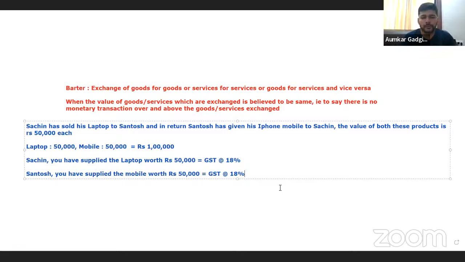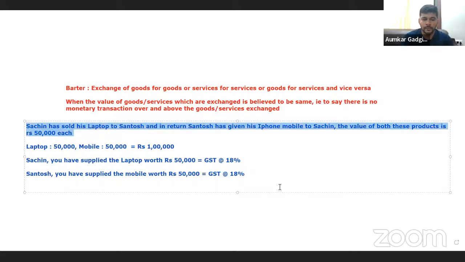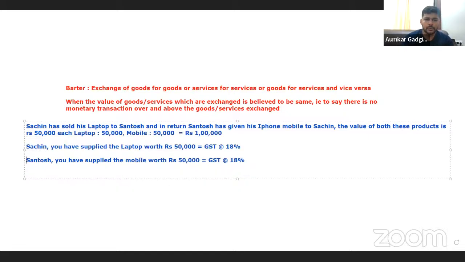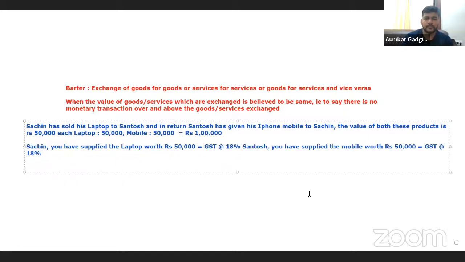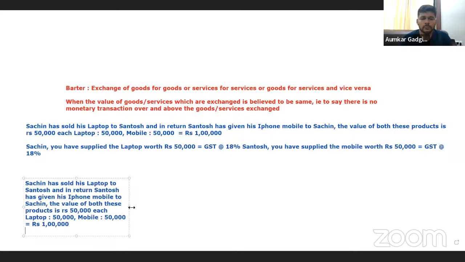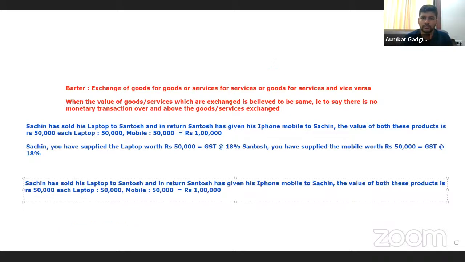All right. Now, carrying this example forward, we'll try to discuss something called exchange. What is the only difference that is going to happen in case of exchange? Let us see. I'll just reduce some space over here. Now, let's carry the same Sachin and Santosh example and tweak it slightly. Now we are discussing what? Exchange.